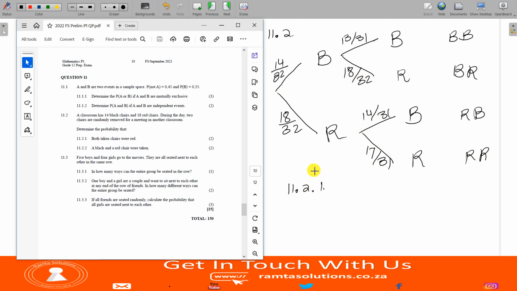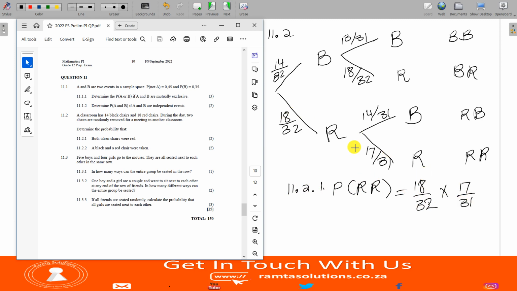11.2.1, determine the probability that both taken chairs were red. So in other words, we're looking for the probability of red, red. What is it? It is 18 over 32 times 17 over 31.